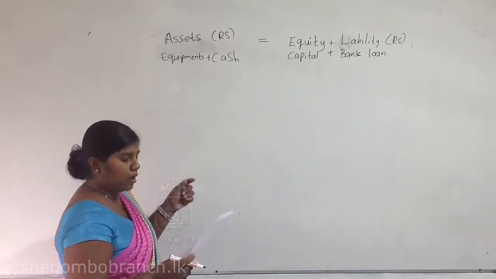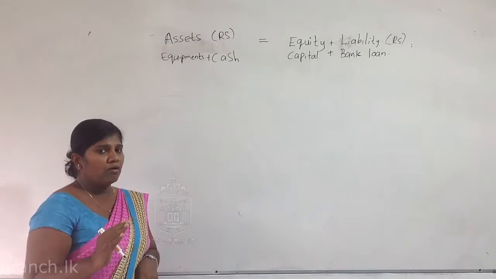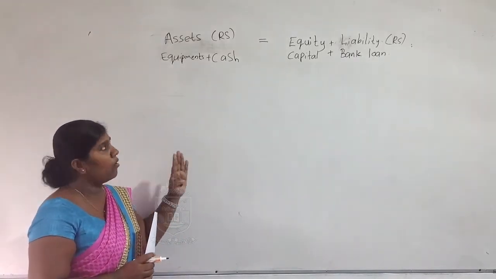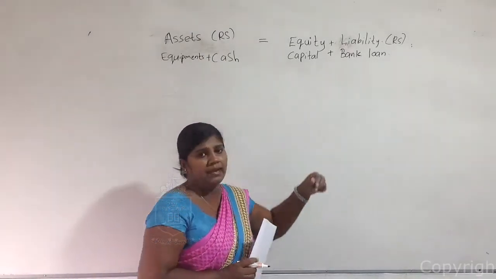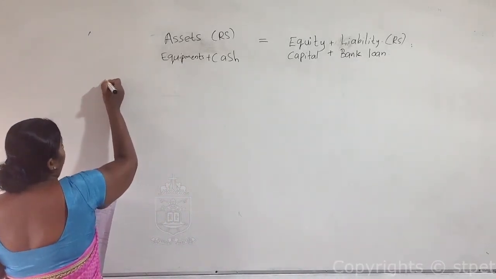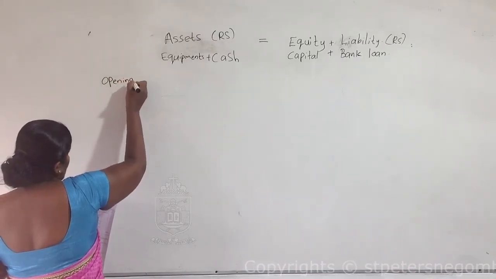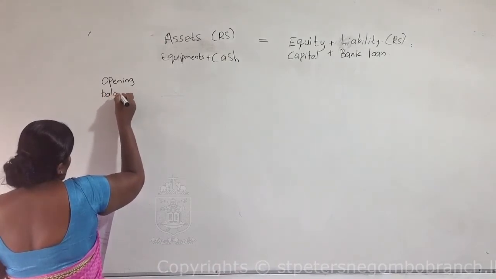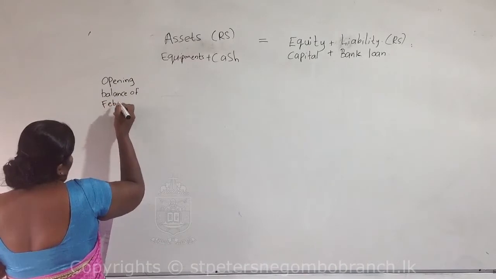Now you have been given a few transactions for the month of February. Before recording all these transactions in the equation, first you should record the opening balances of all these assets, equity and liabilities. So, you should write here opening balance of February month.